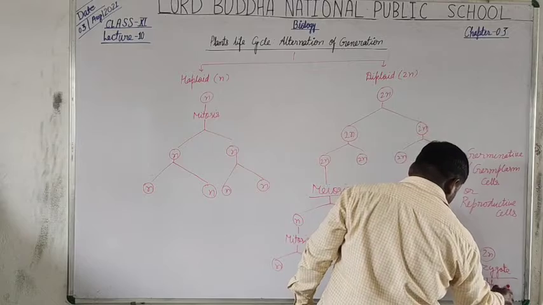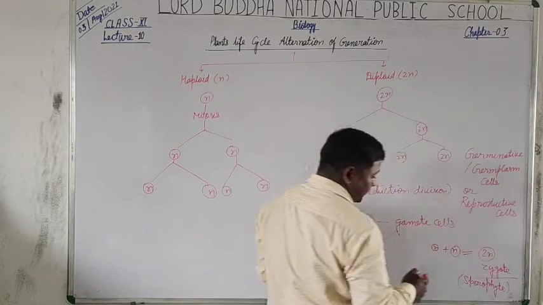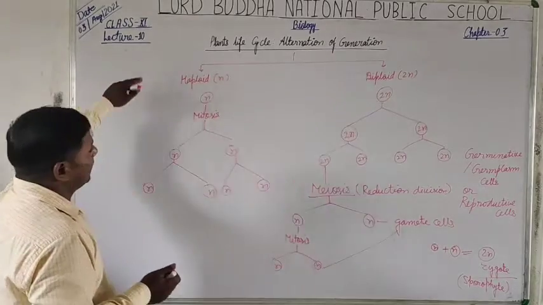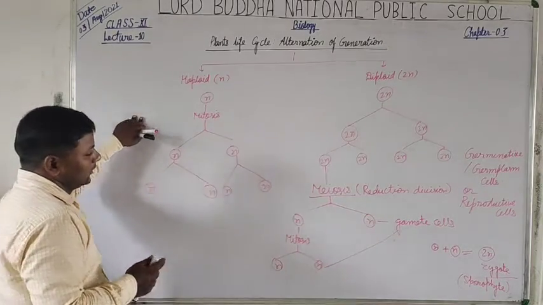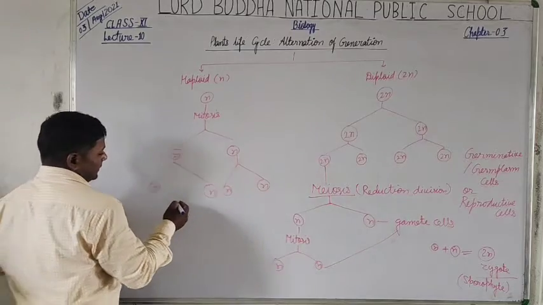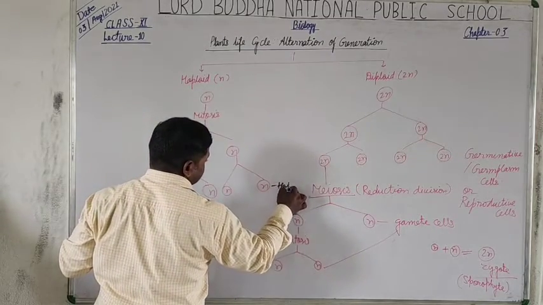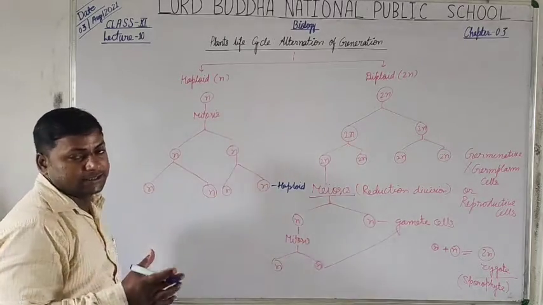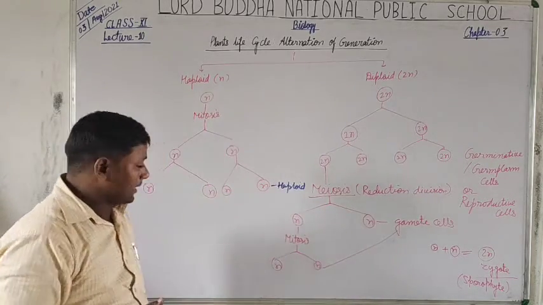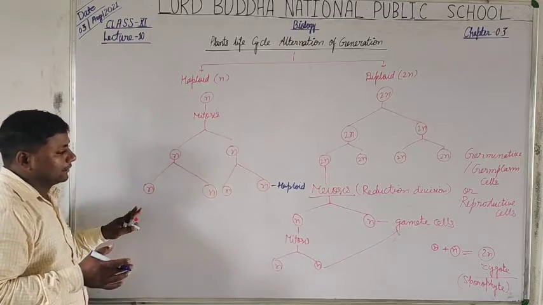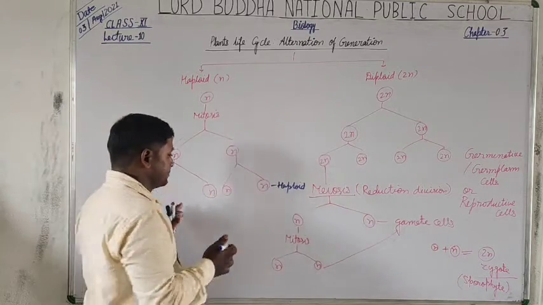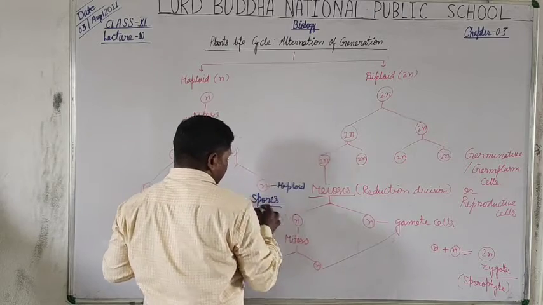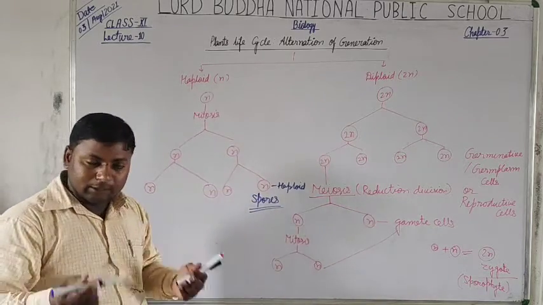And in such plants, the zygote develops into a sporophyte. Whereas in haploid types of plants, the n and n haploid individual cells are formed, either somatic cells or spores.